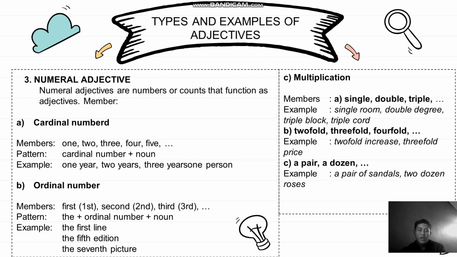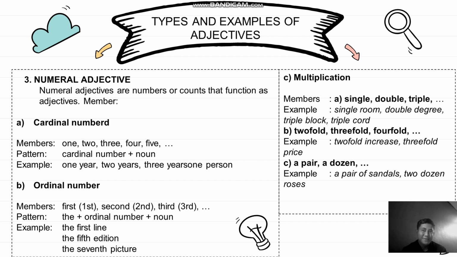After that is numeral adjective. Numeral adjectives are numbers or counts that function as adjectives. The members of numeral adjective are, the first is cardinal number. The members of cardinal number are 1, 2, 3, 4, 5, and so on. The pattern of a cardinal number is cardinal number plus noun. Example: 1 year, 2 years, 3 years, one person, threesome.